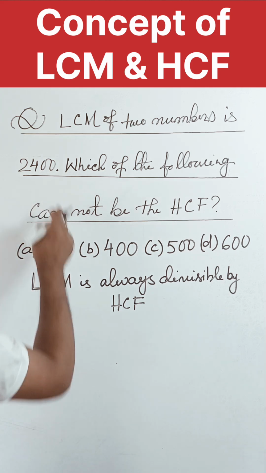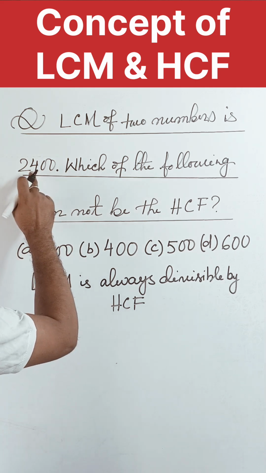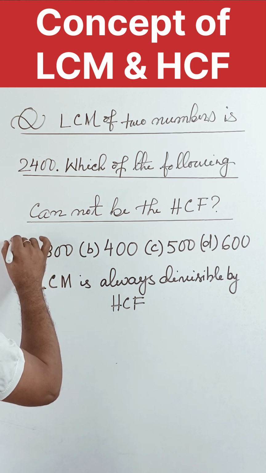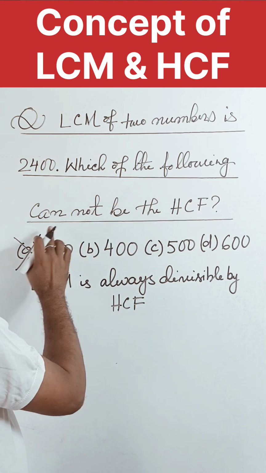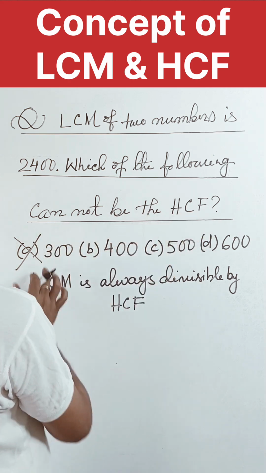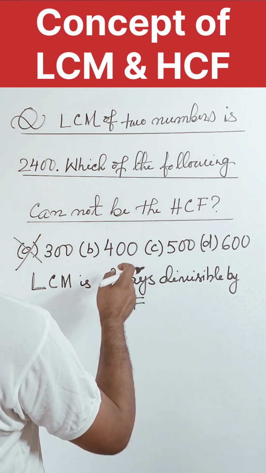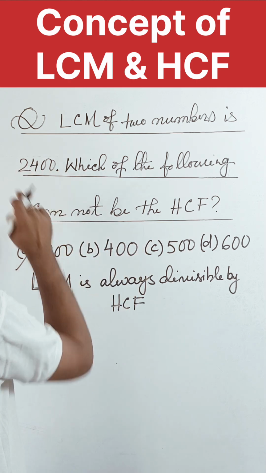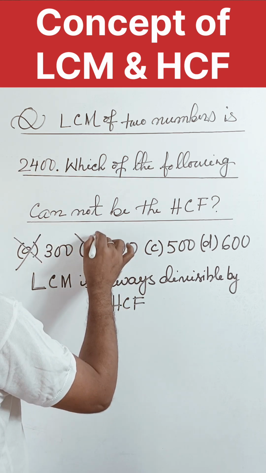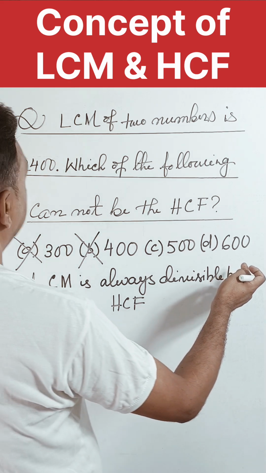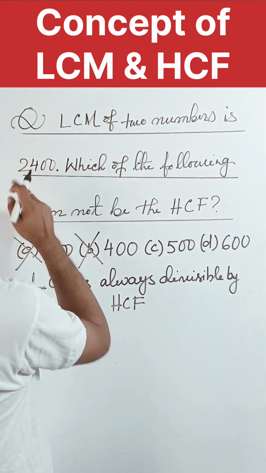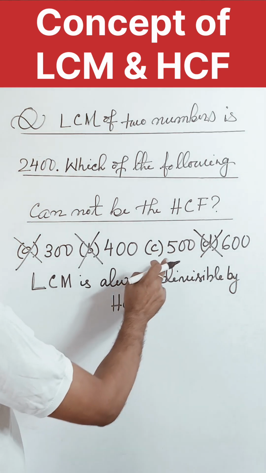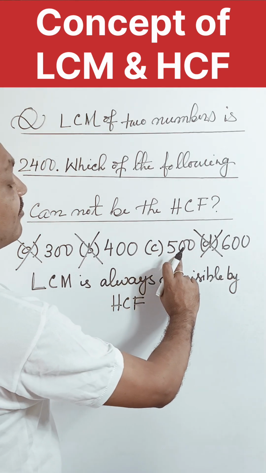So you check, this is 300. 2400 is divisible by 300, so this will not be the answer, since we have to find the number which cannot be the HCF. 300 may be the HCF. Now check 400. Yes, if the 2 cancels with the 0, then 24 is divisible by 4, so this cannot be the answer. Now 600 is also a divisor of 2400, so that also will not be the answer. So see, only 500 is left.